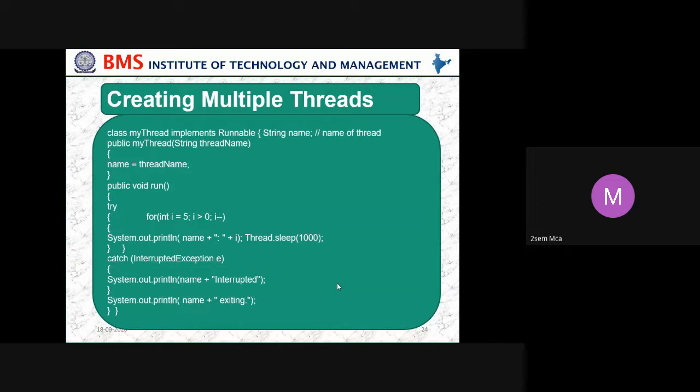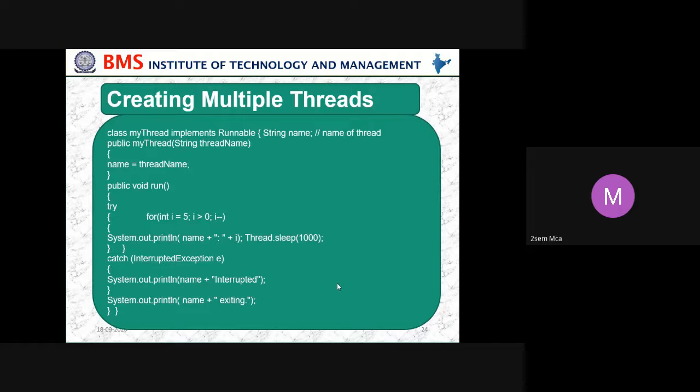Creating multiple threads: class MyThread implements Runnable, String name. Public MyThread, taking a String, which is the name of that thread. Then we pass that argument to one more variable called name. Then use run, so we want to run the thread. How many times? Here we have started with 5 and keep decrementing until it becomes 0.